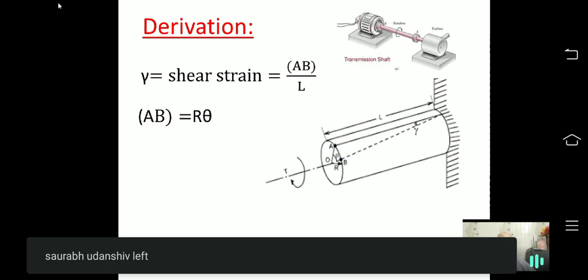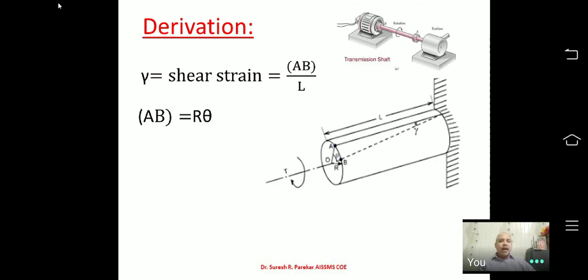So AB is R into theta, and if I substitute this in the above equation, I will get R theta by L. But we know what is shear strain: stress upon modulus of elasticity. As we have here shear strain, we have shear stress upon modulus of rigidity or shear modulus. So this is the first part of the derivation.